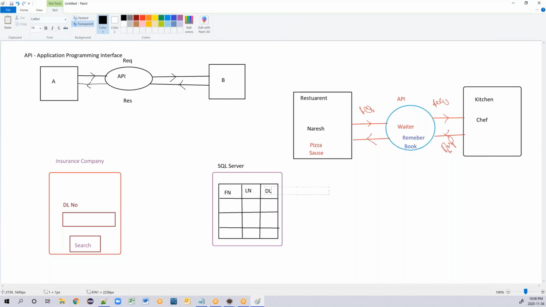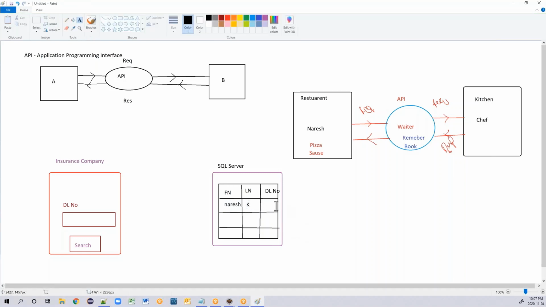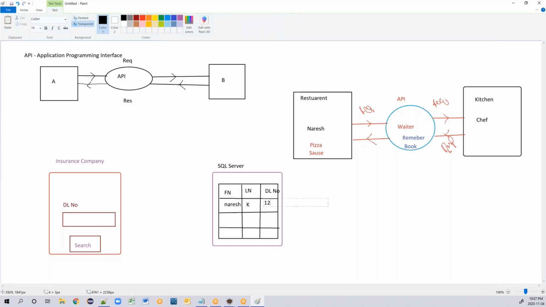These three details are stored, right? So the first name is Naresh, and the last name is, let's say, K, and the driving license number is 12345.